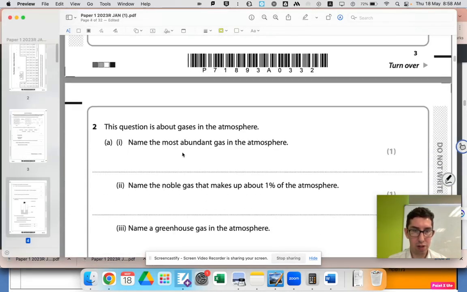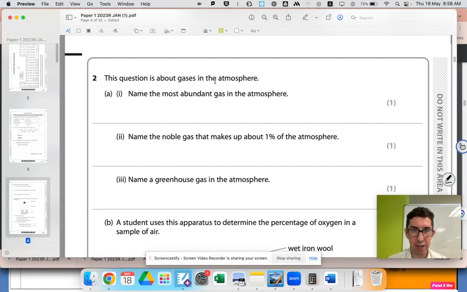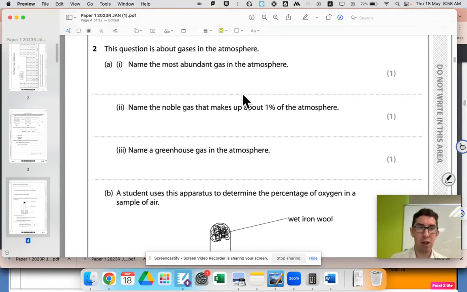Okay, let's move on. So we've got question 2. This question is about gases in the atmosphere. So pause the video, have a go at these questions. Okay, so name the most abundant gas in the atmosphere. That's just a bit of recall. That's nitrogen. Name the gas that makes up 1% of the atmosphere. Again, just recall. That's argon.